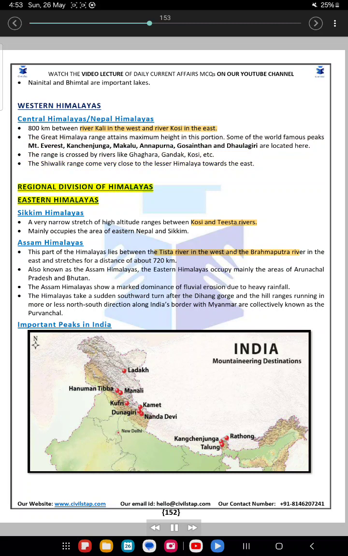Regional division of Himalayas, Eastern Himalayas. Sikkim Himalayas. A very narrow stretch of high altitude ranges between the Kosi and Teesta rivers, mainly occupying the area of eastern Nepal and Sikkim. Assam Himalayas. This part of the Himalayas lies between the Teesta river in the west and the Brahmaputra river in the east. It stretches for a distance of about 720 kilometers. The eastern Himalayas occupy mainly the areas of Arunachal Pradesh and Bhutan. The Assam Himalayas show a marked dominance of fluvial erosion due to heavy rainfall. The Himalayas take a sudden southward turn after the Dihang Gorge, and the hill ranges running in a more or less north-south direction along India's border with Myanmar are collectively known as the Purvanchal.